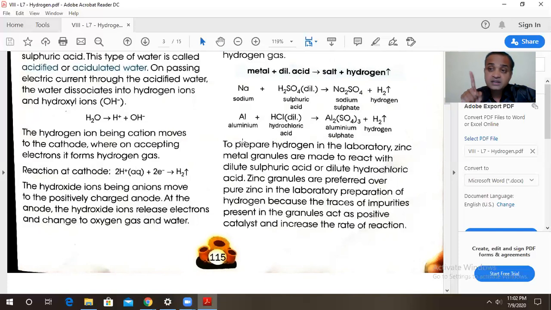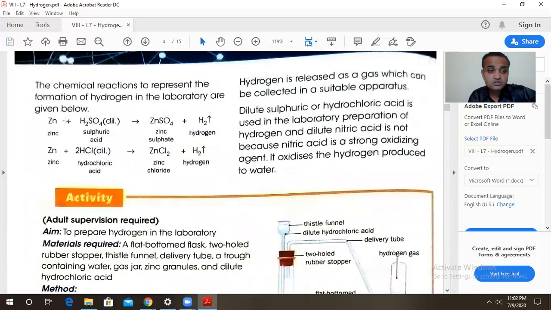Impure, it contains traces of impurities. And what is the role of these traces of impurities? They act as a positive catalyst. What is a positive catalyst? In the last lesson we have seen, a positive catalyst is a catalyst that increases the rate of reaction. Impurities present in the zinc granules act as a positive catalyst. So let us see a few examples of this.